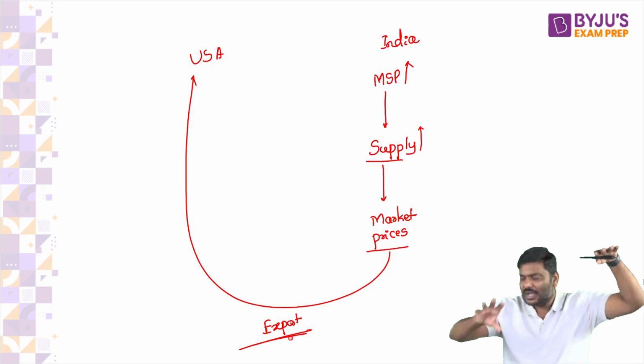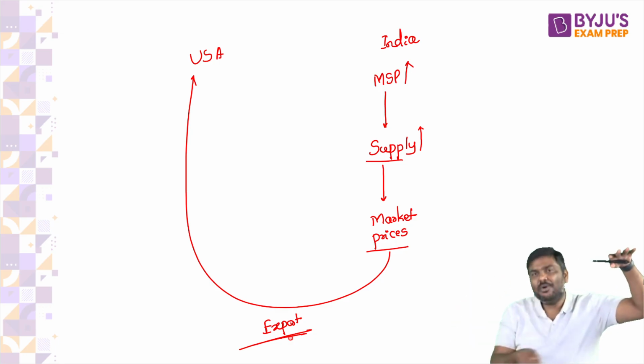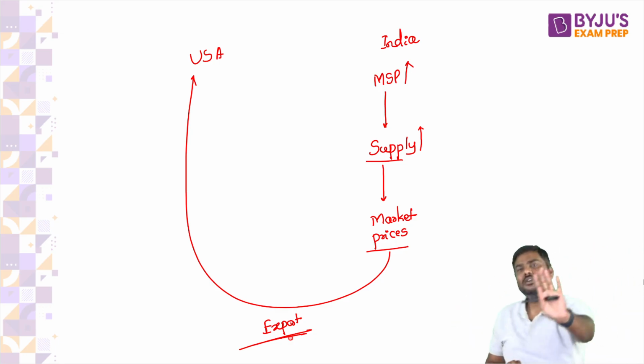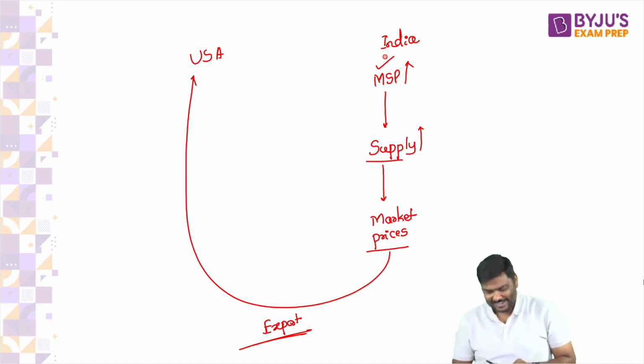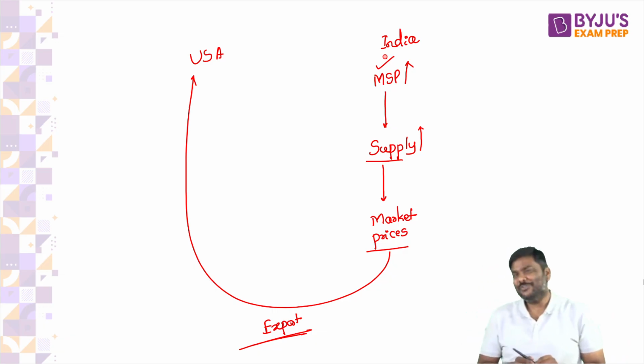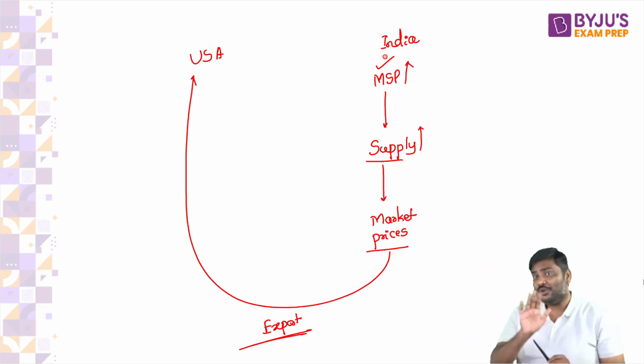And when market prices come down, please do let me know, can I look at the market price of this crop in India, which has fallen down, and the market price of the same crop in USA, which is slightly higher? Can I start exporting it to USA?